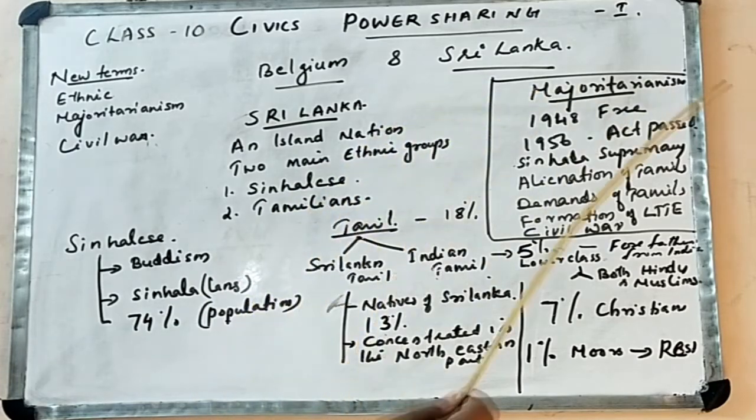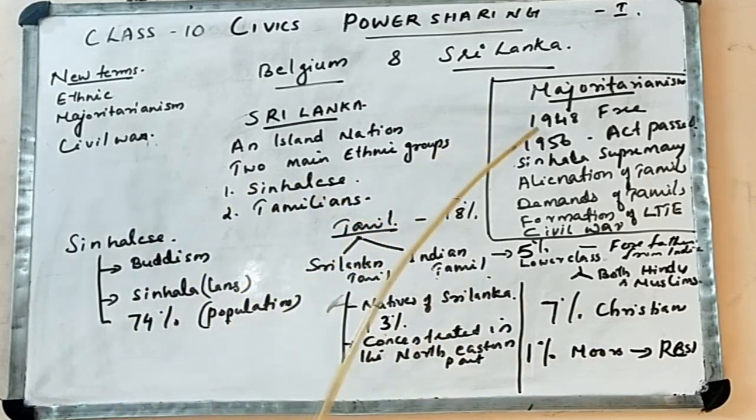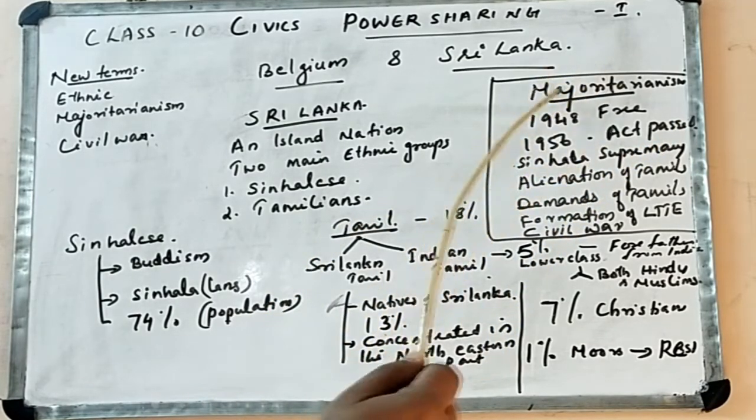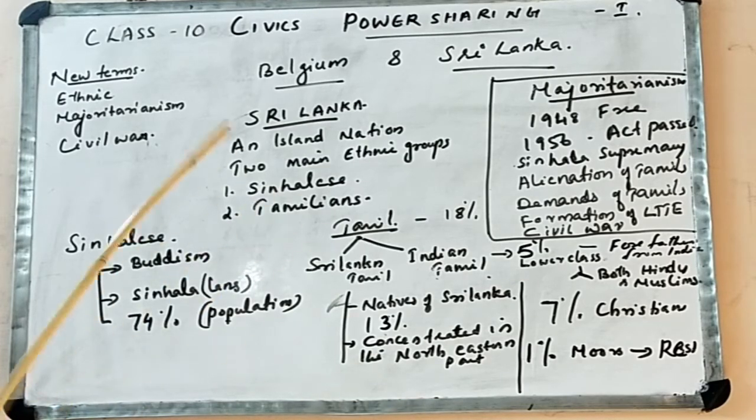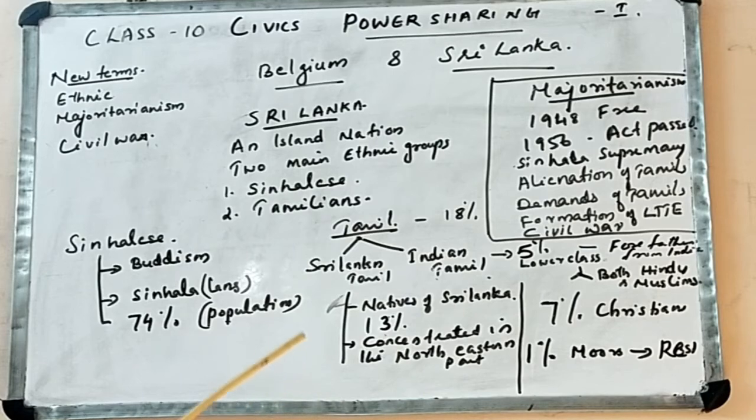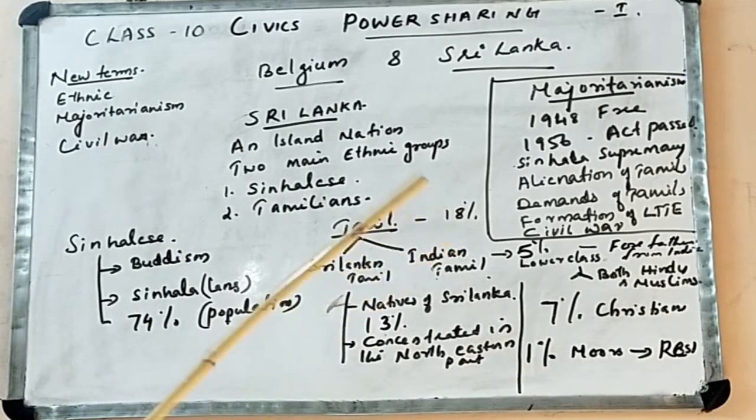And what was the majoritarianism adopted by the Sinhala community or Sinhala government? In 1948, Sri Lanka became independent with a democratically elected government. In 1956, they passed an act that shows majoritarianism. In that, they gave preference to the Sinhala community in job opportunities, especially in university positions and other job opportunities. And second, they gave the position of official language to Sinhala.